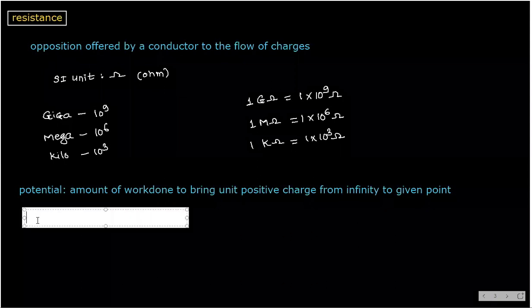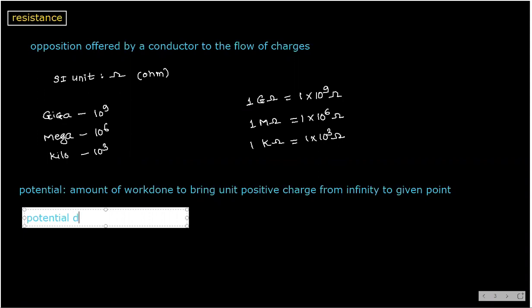Next one is potential difference. What is the potential difference? Can anyone tell me? It is also the same amount of work done, but what is changing? Amount of work done between two points. Very good.